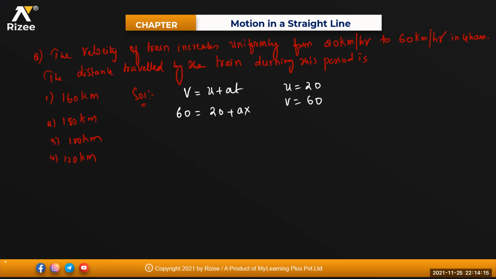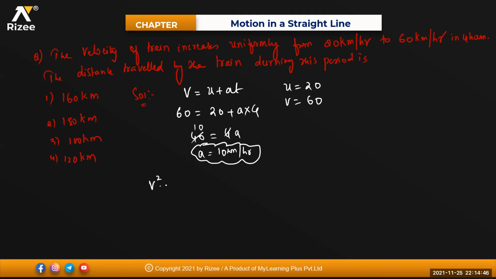Clear? Chalo. So what will be the acceleration, beta? T means 4 hours. So how much am I getting for acceleration, beta? 40 is equal to 4a. 4 tens are 40. That means acceleration will be equal to 10 kilometer per hour squared. Everything is in kilometers only. Then what is being asked? The distance traveled by the train during this period.